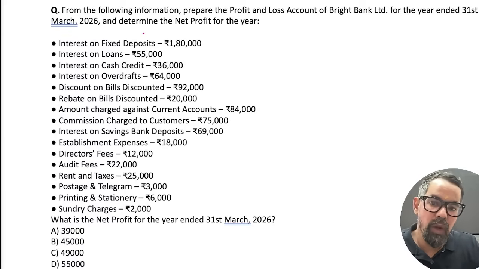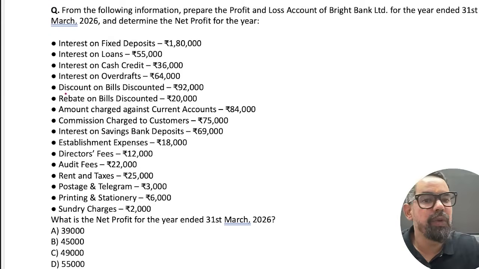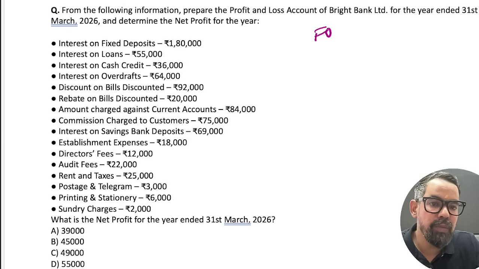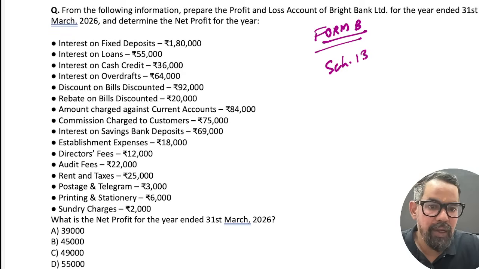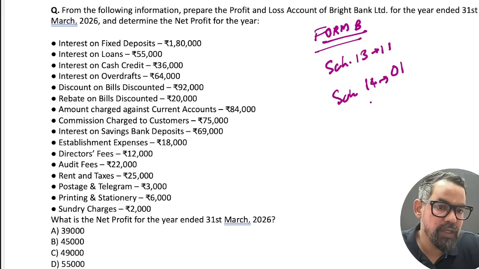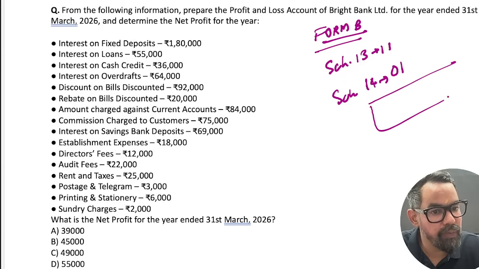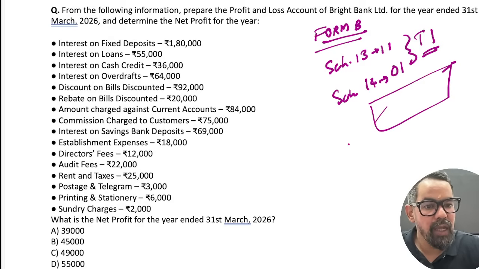Now, how will you solve this particular question? You have to use the profit and loss account, Form B. Schedule 13 is interest income, schedule 14 is other income, right? First you have to calculate the total income, then expenses.